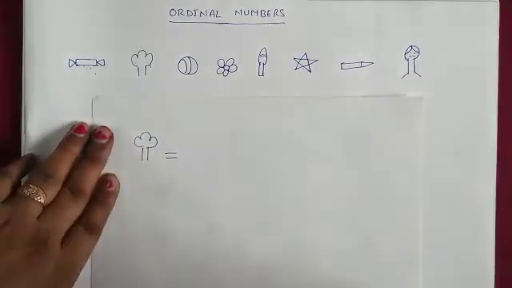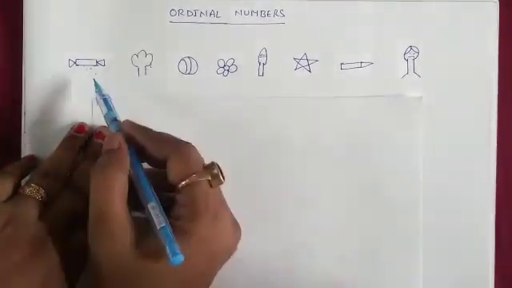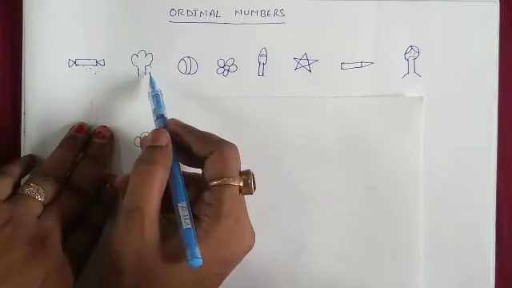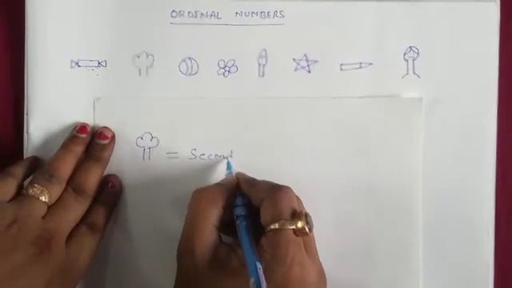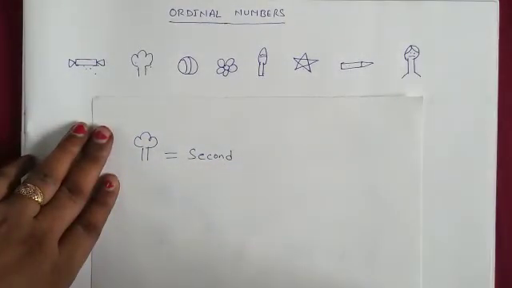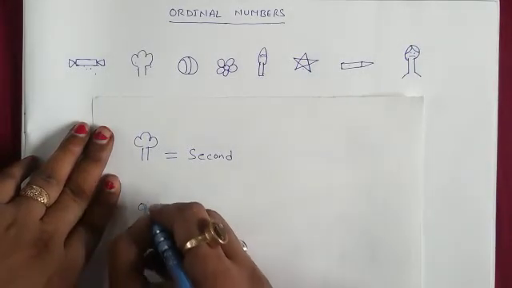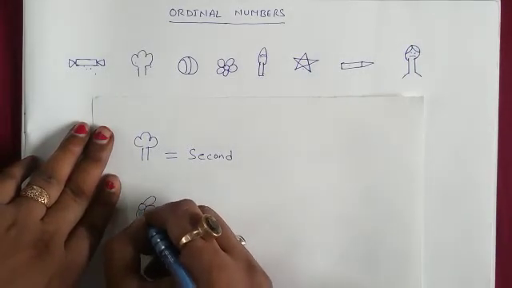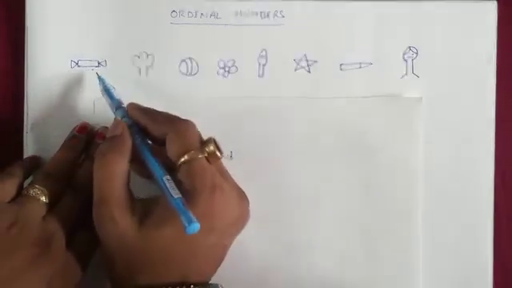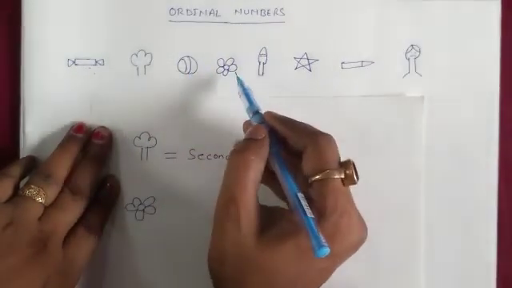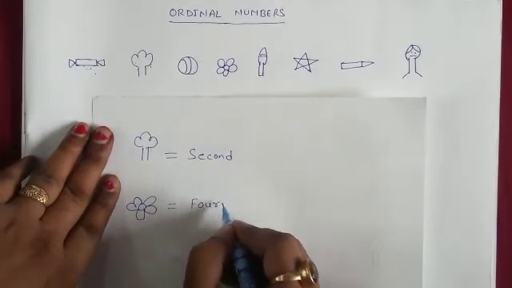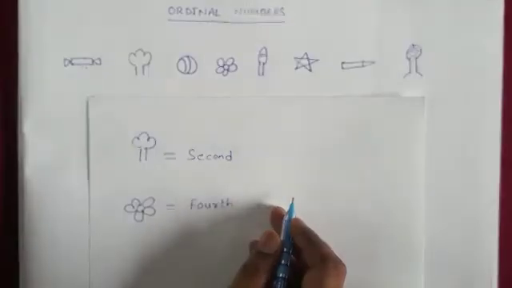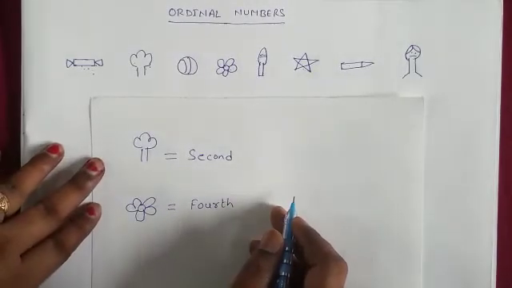Now get ready to answer my question. What is this? This is a tree. Can you tell me the position of tree in this sequence? Start counting. First, second. What is the position? This is second. So I have written here second. In the same manner, can you tell me the position of flower in this sequence? Count. First, second, third, fourth. So you will write here fourth.